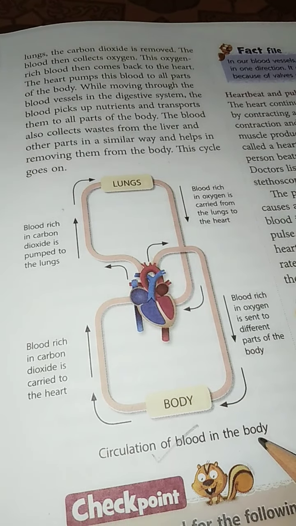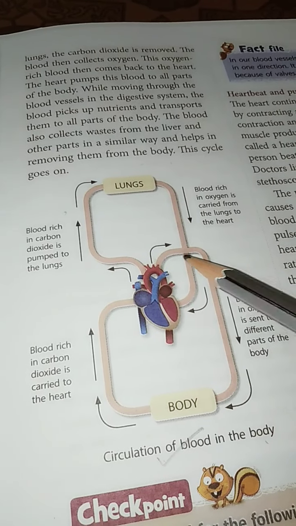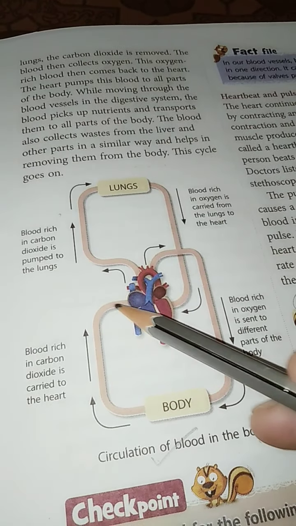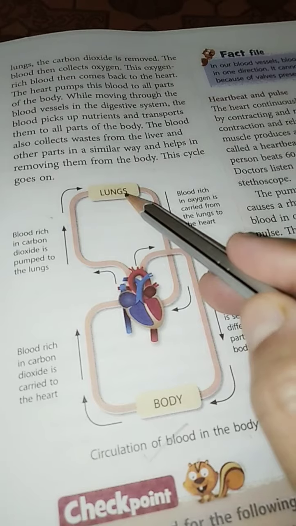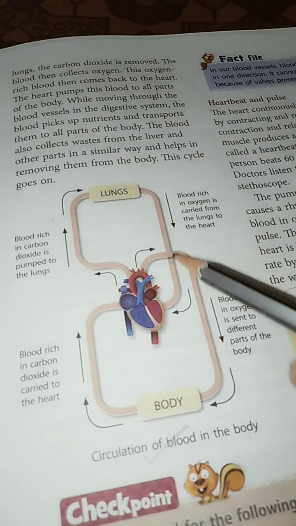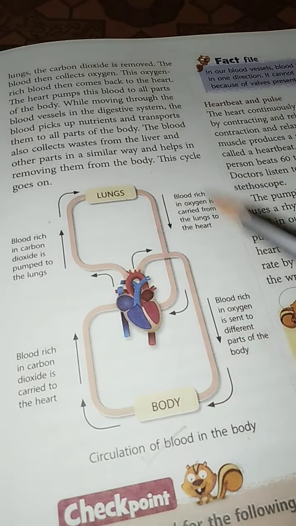Circulation of blood in the body. Veins take all the impure blood to the heart, and this blood is then pumped to the lungs, where it gets mixed with oxygen, and this oxygenated blood is then sent back to the heart, from where it is sent to all the parts of the body.